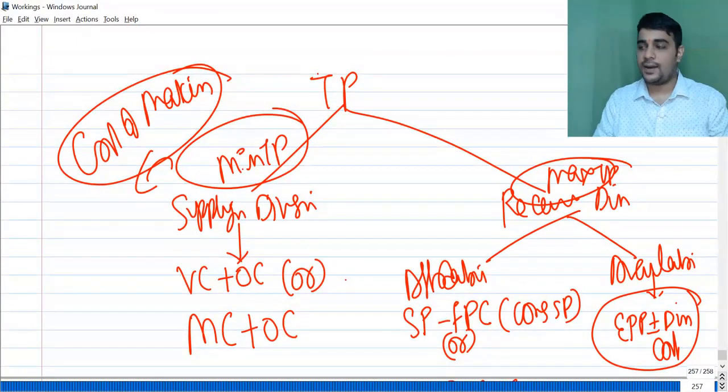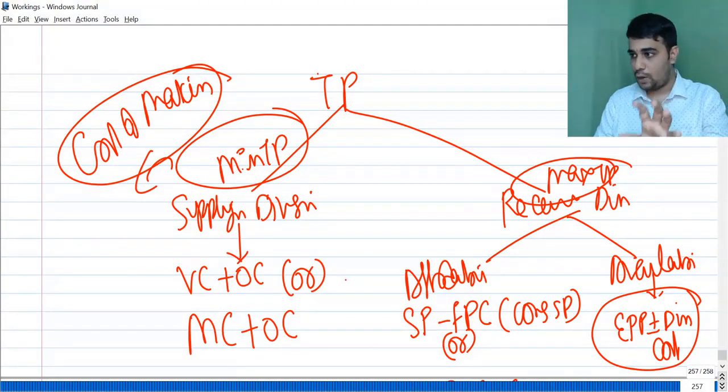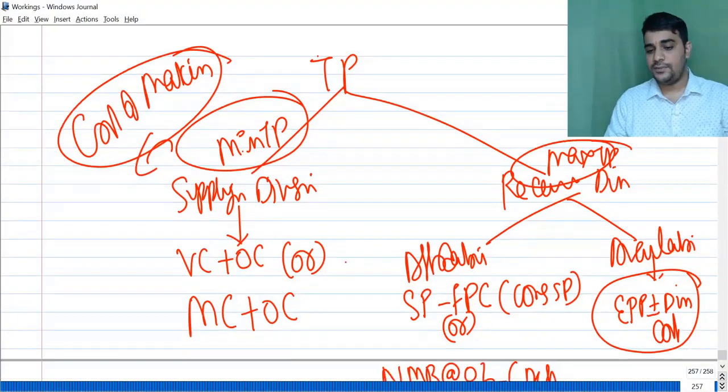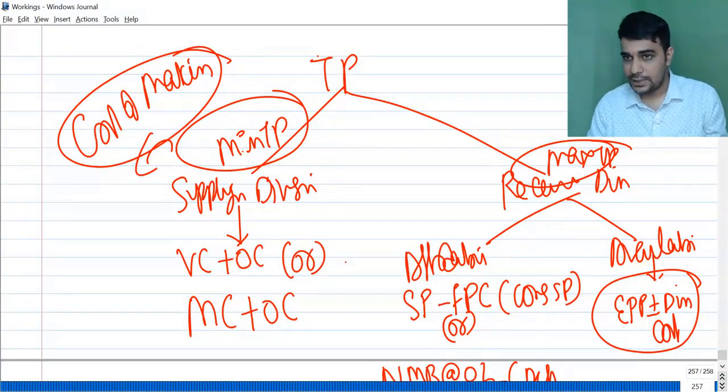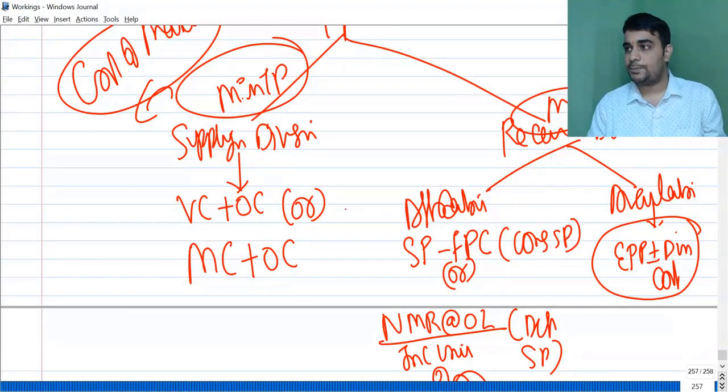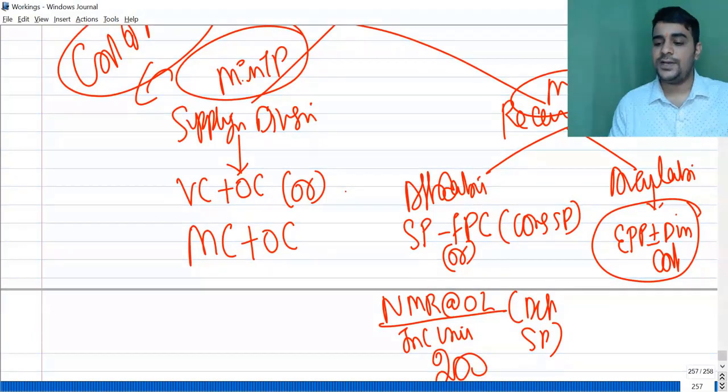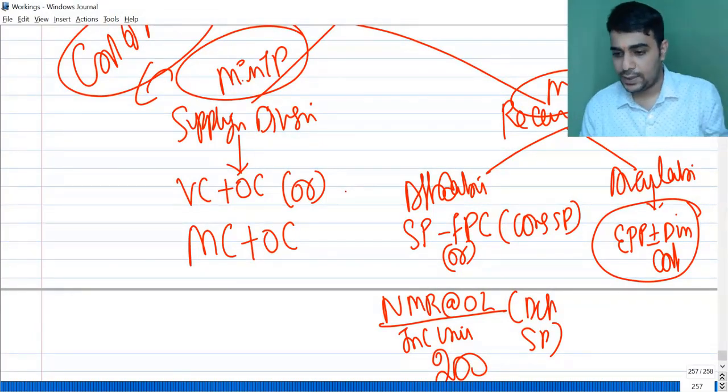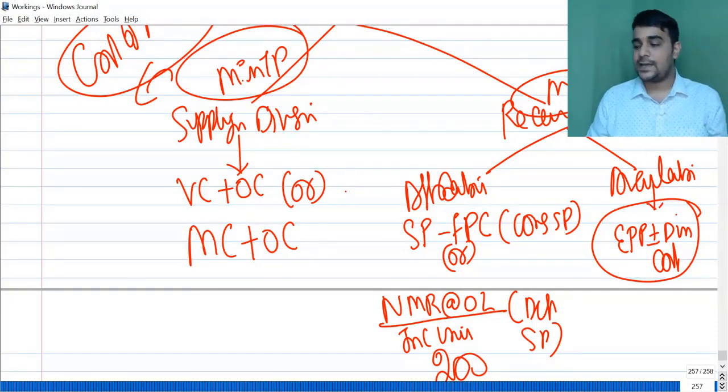I'll again repeat: transfer price split into two: minimum transfer price for the supplying division, maximum transfer price for the receiving division. Supplying division: variable cost plus opportunity cost, or marginal cost plus opportunity cost. Receiving: affordability and availability. Affordability splits into constant selling price minus further processing cost, and differential NMR at optimum level by incremental units. Availability: external purchase price plus or minus change in cost.